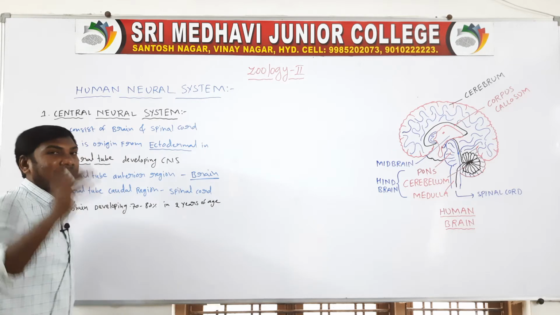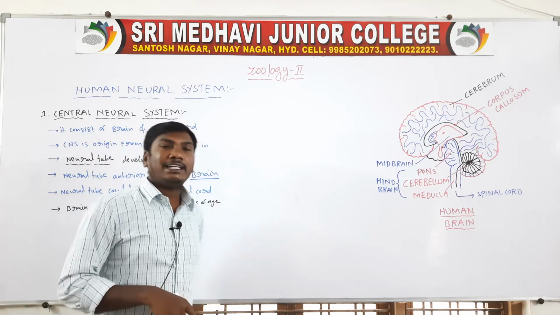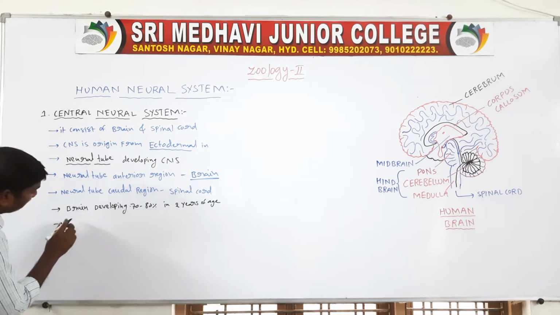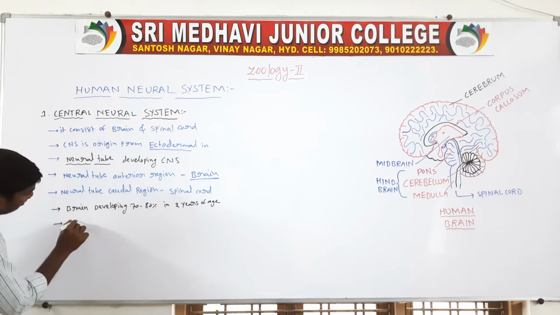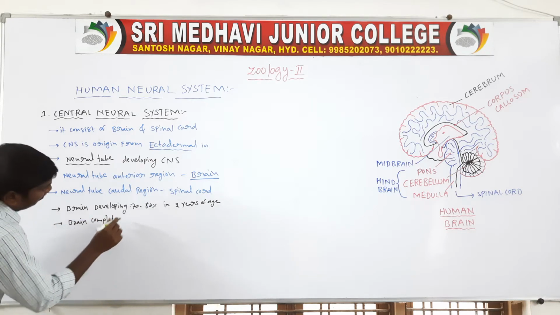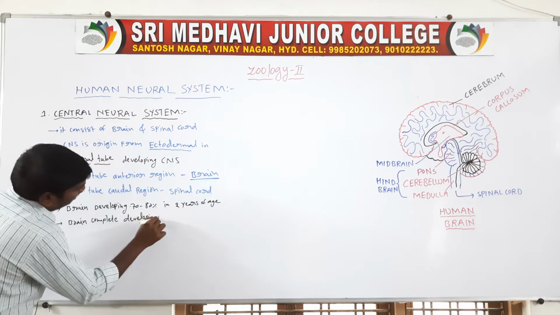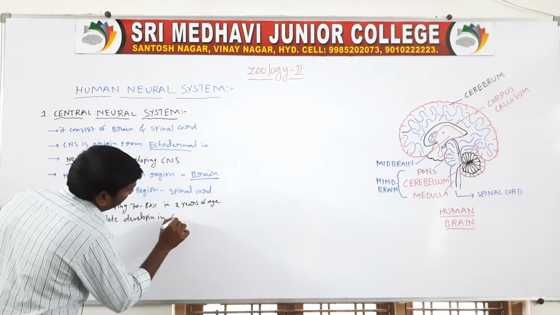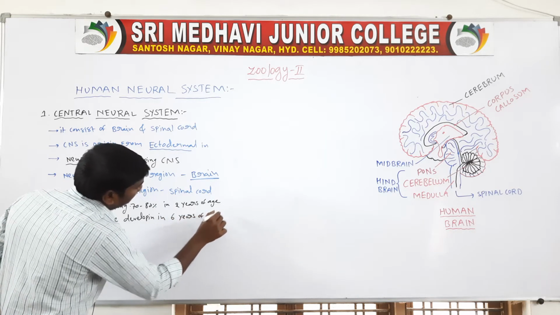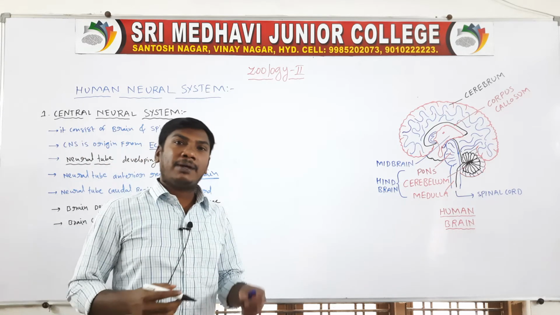The brain only develops 70 to 80% by 2 years of age. Next, the complete development of the brain is at 6 years of age.